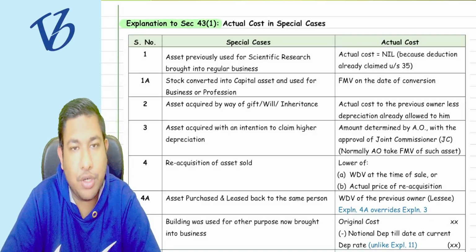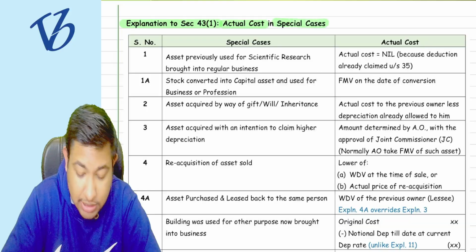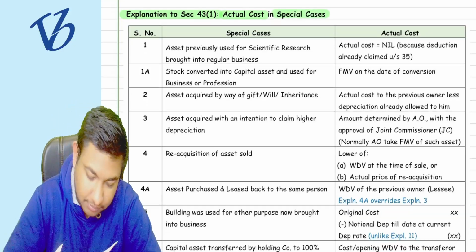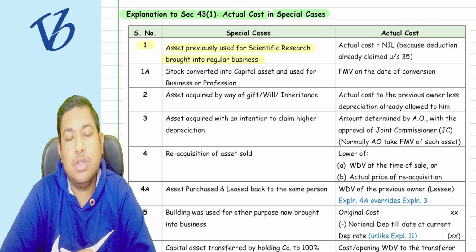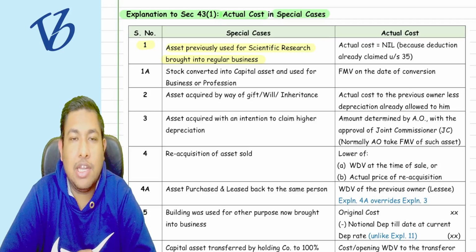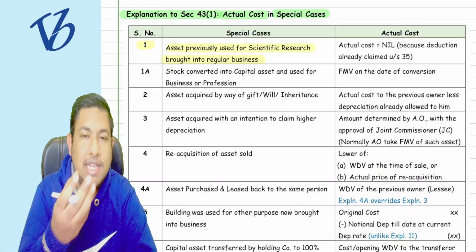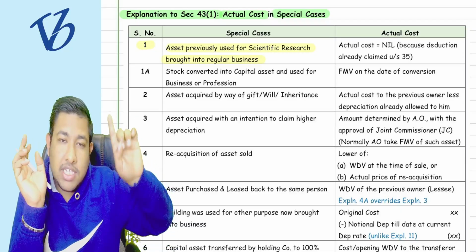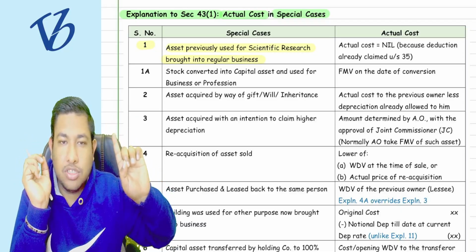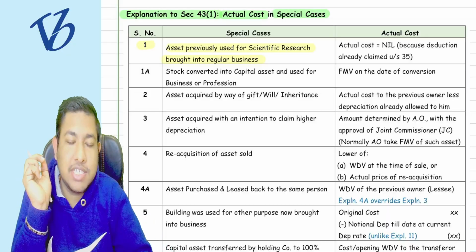Explanation to section 43(1), that is the actual cost in special cases. First point: asset previously used for scientific research now brought into the regular business. Under section 35, if you use any asset for scientific research, as we have already studied in the additional depreciation concept, 100% deduction is allowed to you.